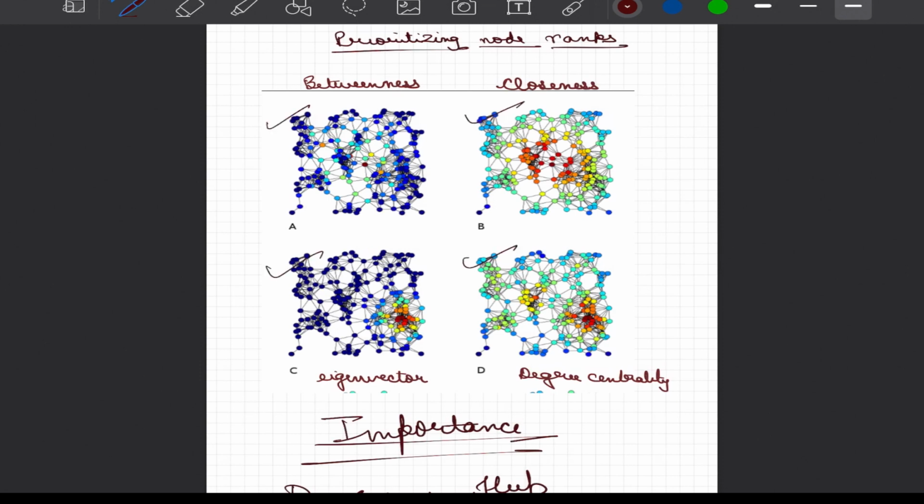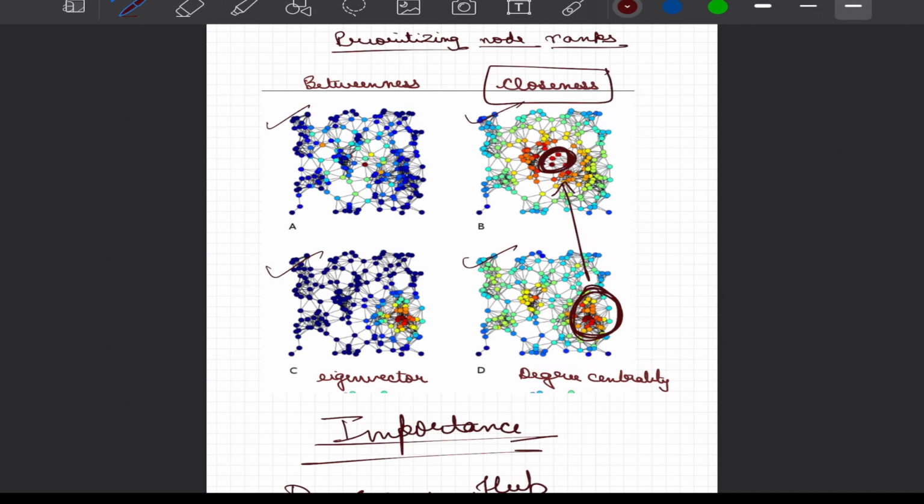For example, here I show four networks which I have sourced from Wikipedia, where different networks and their relative importance are measured based on different centralities, and these are the centralities we are going to talk about. For example, if you talk about degree centrality, you see that some of the nodes located here are important by virtue of their number of connections. On the other hand, when we talk about proximity to other nodes, we will measure something called closeness centrality, and you see that those important centers shift here.